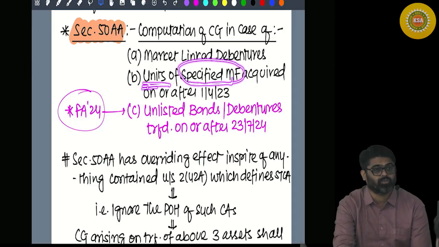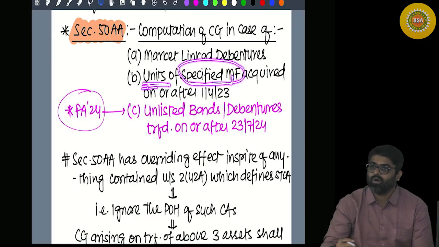Debt oriented mutual fund. Debt oriented mutual fund means the mutual fund taking money from the investors, unit holders, and 65% or more amount is investing in debt securities. That is debt oriented mutual fund.